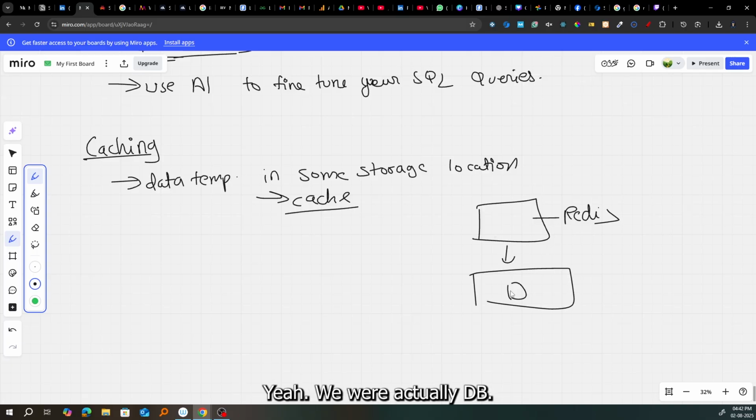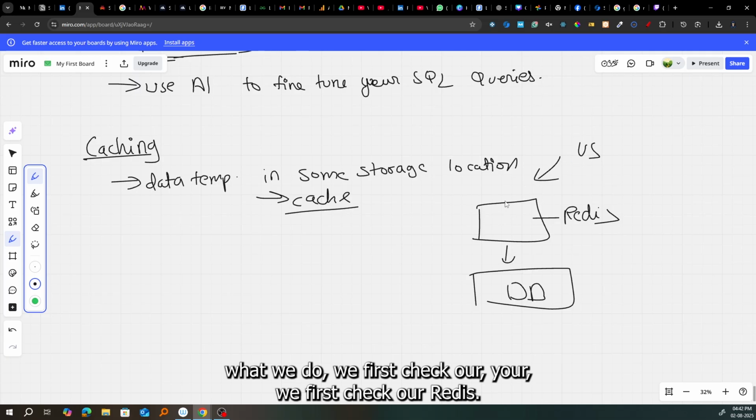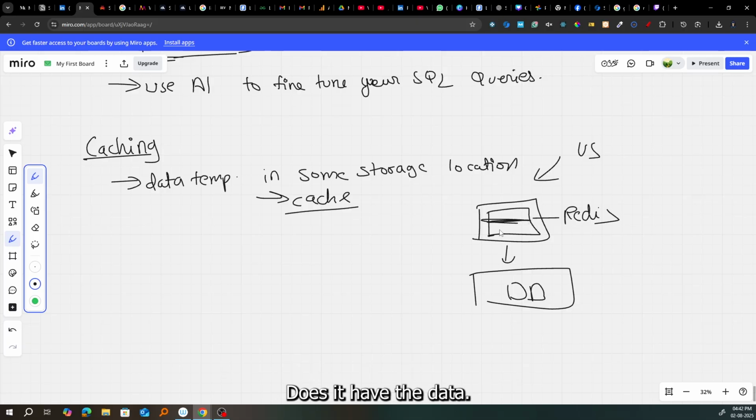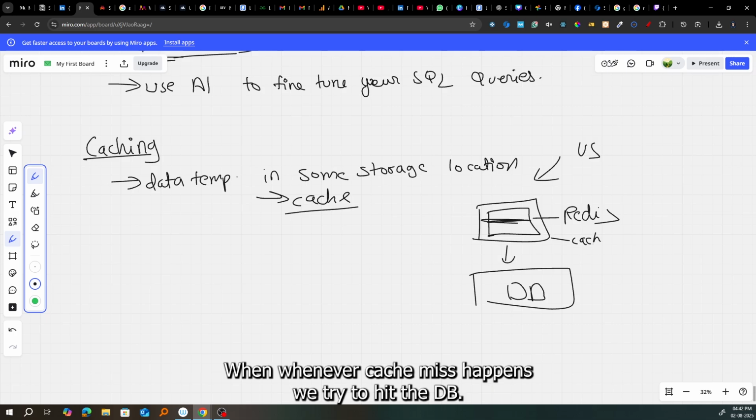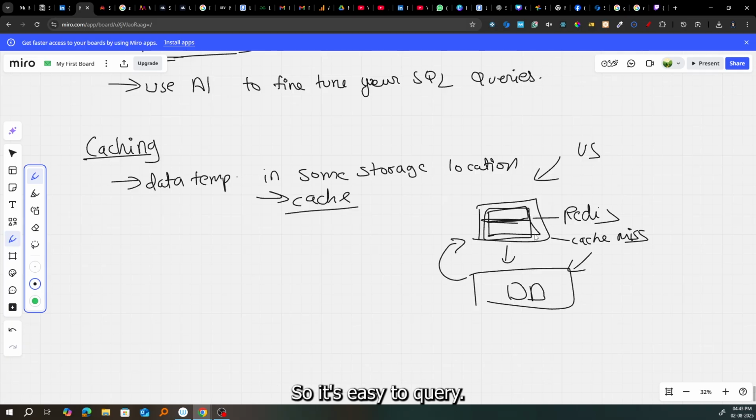We have our actual DB. So whenever we have a request from a user to our server, what do we do? We first check our Redis. Does it have the data? If it doesn't, it's a cache miss, right? Whenever a cache miss happens, we hit the DB, then we store that data in our Redis in key value pairs, so it's easy to query.